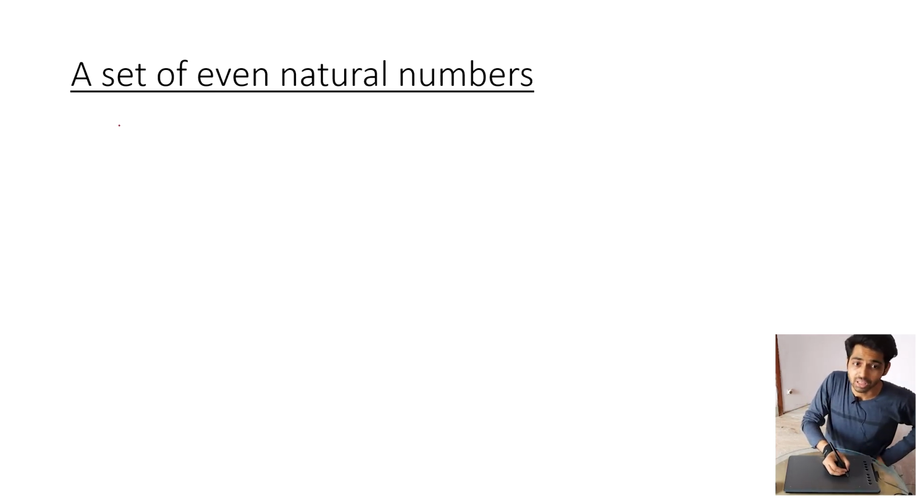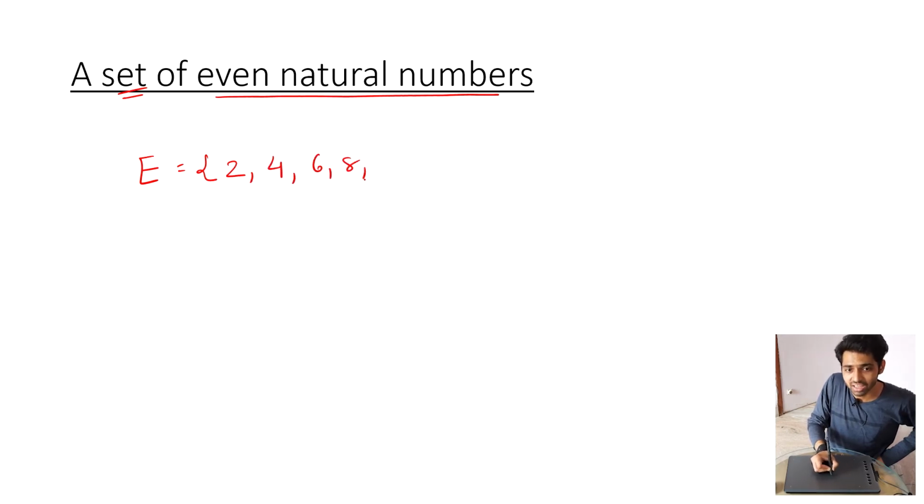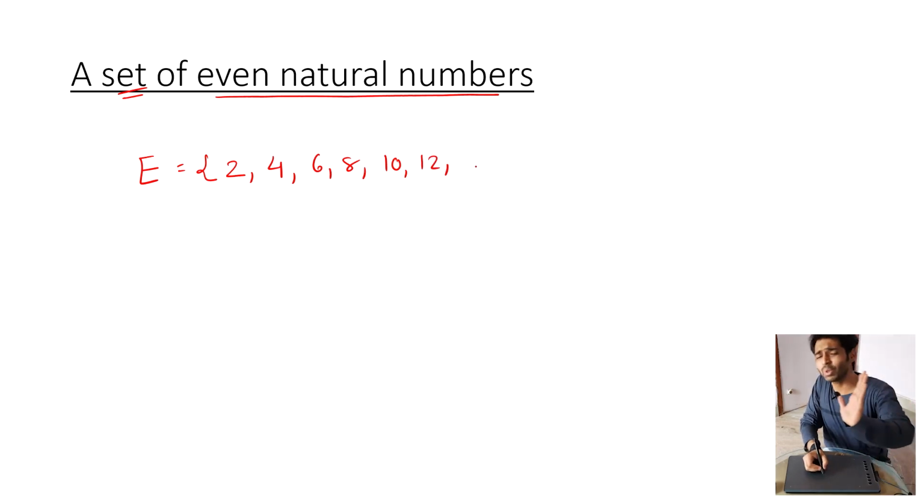The last example is the set or collection of even natural numbers. I will represent this set by capital letter E, and I shall start with 2, 4, 6, 8, 10, 12. Can you see this will keep going indefinitely?